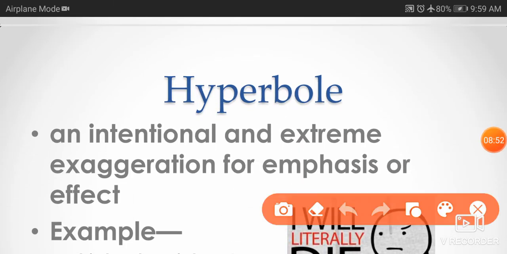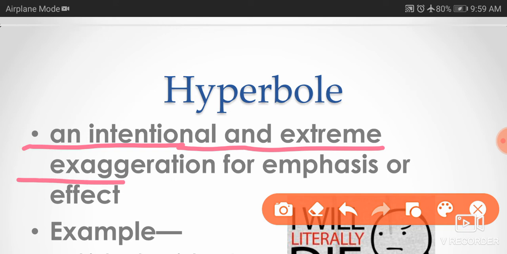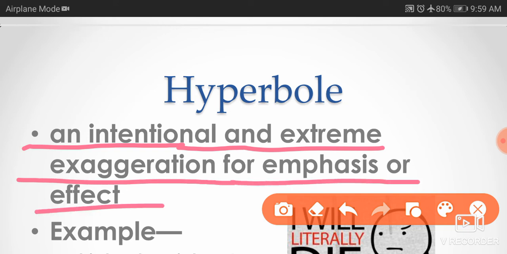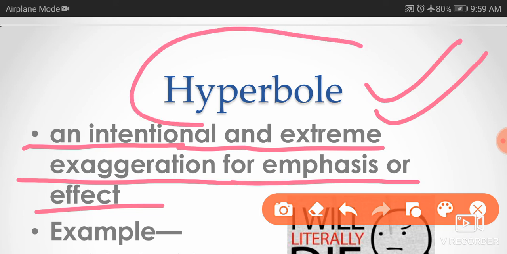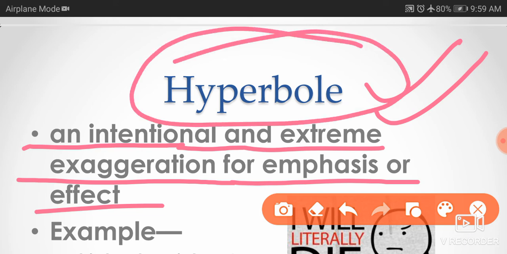What is the hyperbole literary device? An intentional and extreme exaggeration for emphasis or effect. Whenever things are extremely exaggerated and there is emphasis to show the effect, we say this is hyperbole.